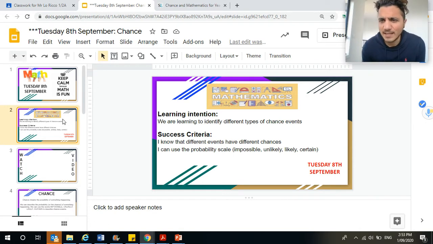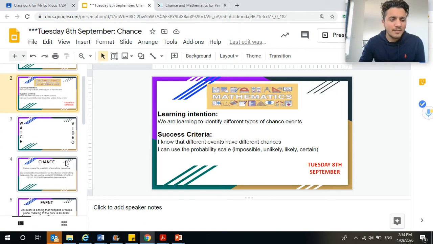What do you think the chances are of Mr. Larico falling off his chair right now, or in the next couple of minutes? Well, it's not impossible because it could happen. It's not certain. It's not definitely going to happen. I wouldn't say it's likely either. It is unlikely. Unlikely means that it's probably not going to happen, but it could happen.